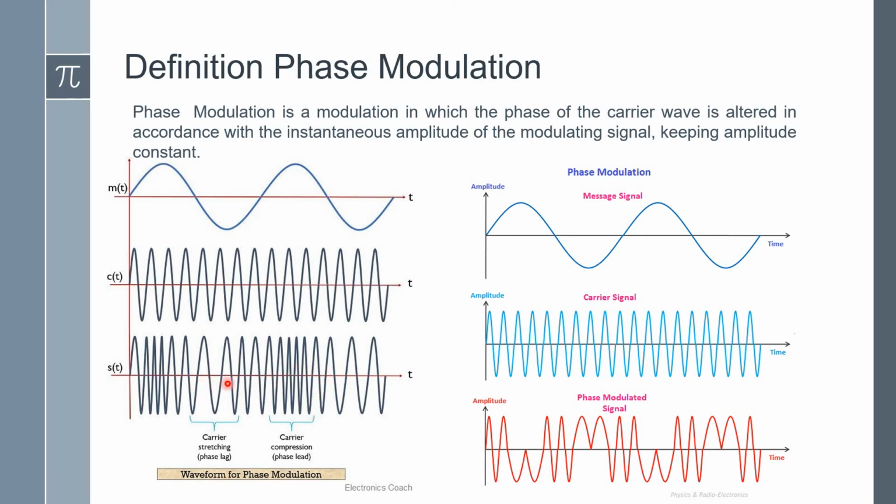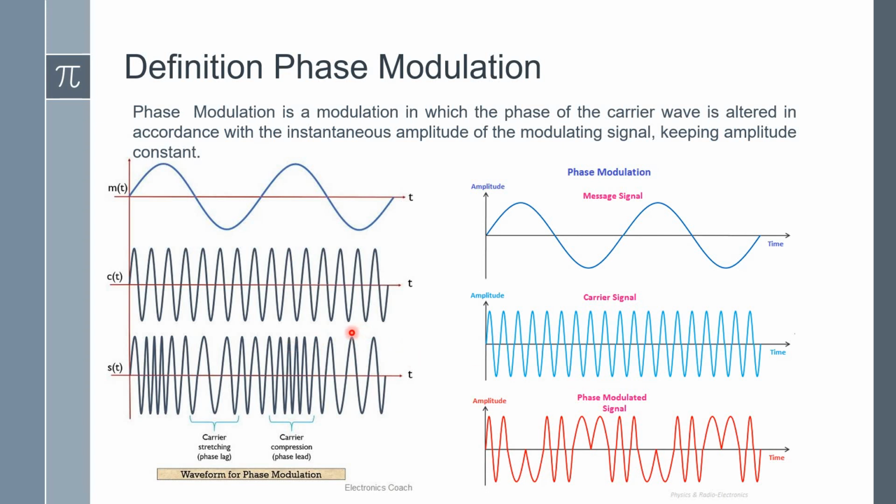So obviously the frequency will also vary by varying the phase of the carrier signal. When we compare the same sine wave and the same high frequency carrier signal, from positive cycle to negative cycle there is a 180-degree phase shift, and from negative cycle to positive cycle another 180-degree phase shift. To differentiate the positive cycle and negative cycle, the 180-degree phase shift will be present. So this is the difference because of the modulation index of PM.